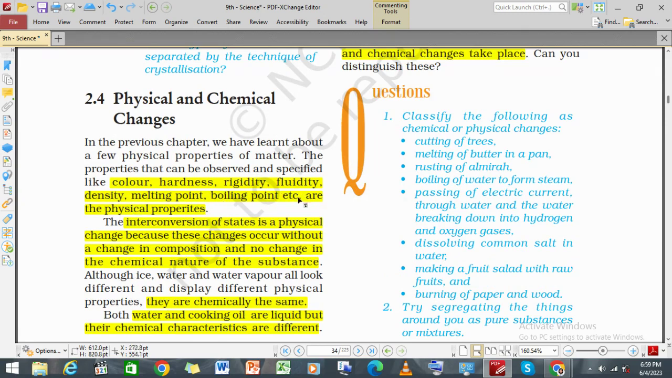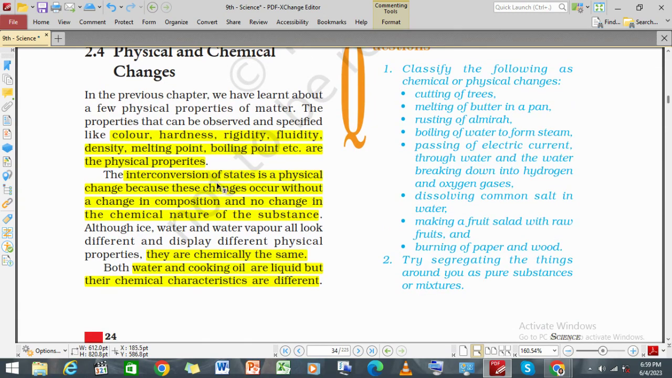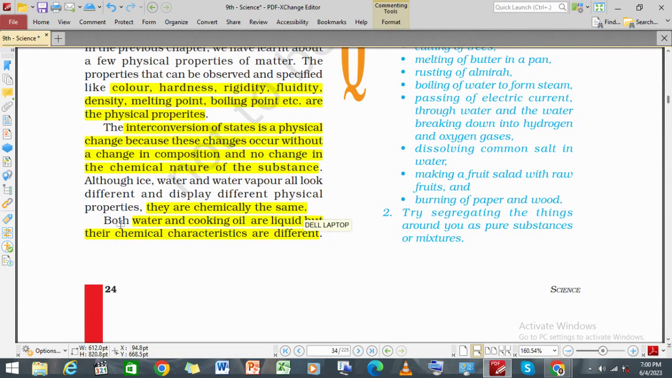And the physical and chemical changes: we have discussed that color, hardness, rigidity, fluidity, density, melting point, and boiling point are physical properties, and the interconversion of the states is a physical change, because these changes occur without a change in the composition and the chemical nature of the substance, and they are chemically the same.